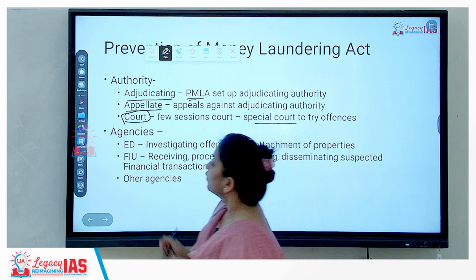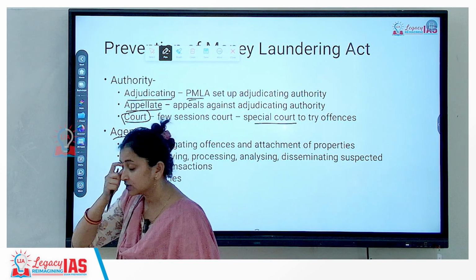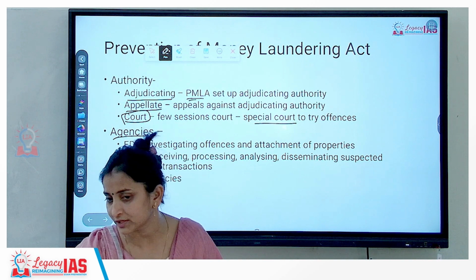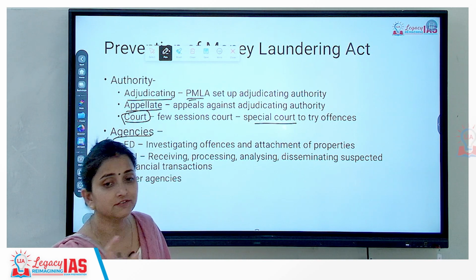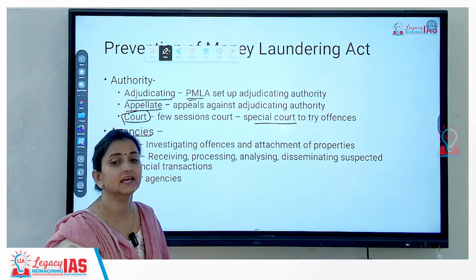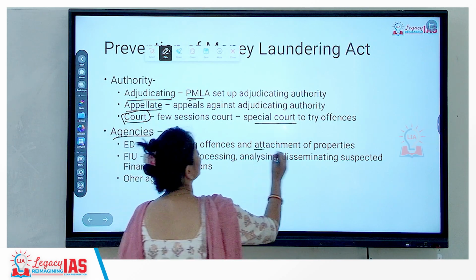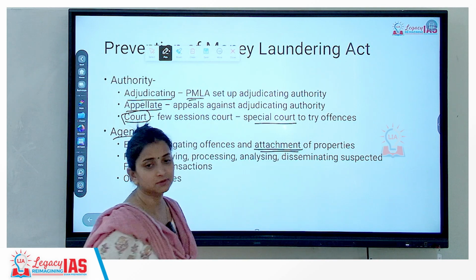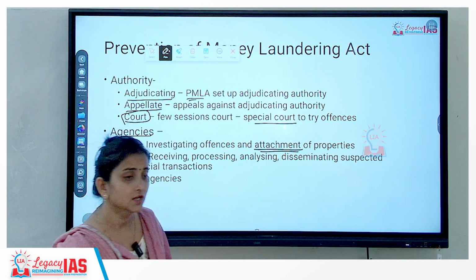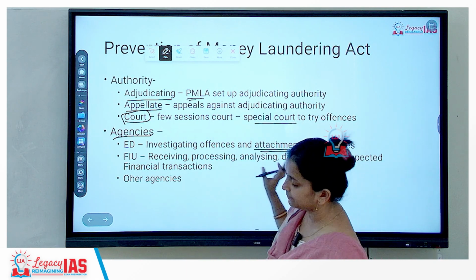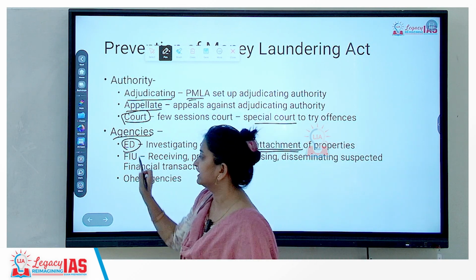Okay? Who are the agencies that are involved in this? One is the Enforcement Directorate. The Enforcement Directorate has two tasks. They will have to carry out investigation, and whatever property they say has been obtained because of the proceeds of crime, such properties will also be attached in the complaint that has been filed by ED. Okay. So, investigation and attachment of properties under proceeds of crime is the task of ED.